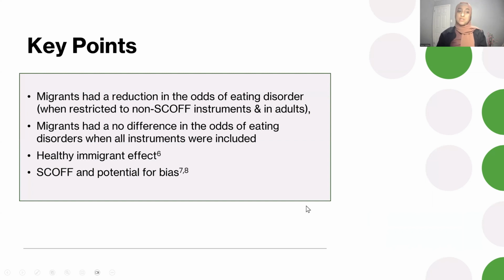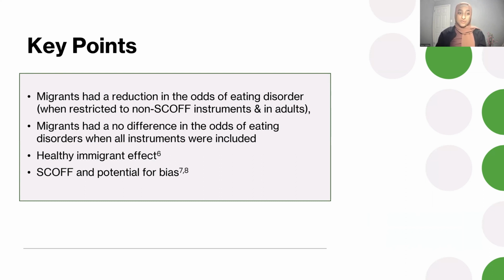Overall, when we did the subgroup analysis, we found no difference in the prevalence odds of eating disorders in migrant populations compared to local populations. However, when we looked specifically at non-SCOFF related studies and studies that had adult populations, we saw a decrease in the prevalence. And this goes in line with the healthy immigrant effect, which hypothesizes that individuals who have higher socioeconomic status, and therefore may have overall better health, may be those that are selectively able to migrate. This has been shown for substance use disorders and for non-affective psychosis. And so we see that potentially in some specific populations, it could be shown for eating disorders.